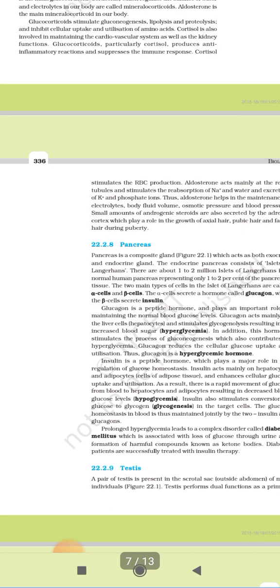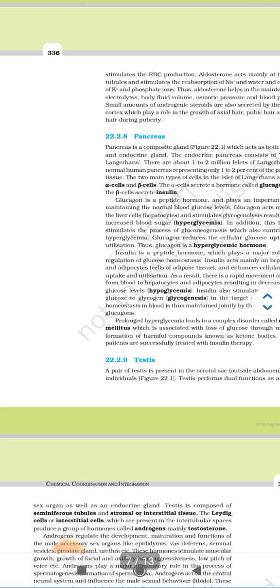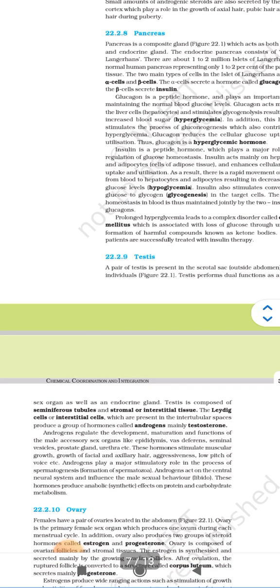Aldosterone acts mainly at the renal tubules and stimulates the reabsorption of sodium and water, and excretion of potassium and phosphate ions. Thus, aldosterone helps in the maintenance of electrolytes, body fluid volume, osmotic pressure, and blood pressure. Small amounts of androgenic steroids are also secreted by the adrenal cortex, which play a role in growth of axial hair, pubic hair, and facial hair during puberty.